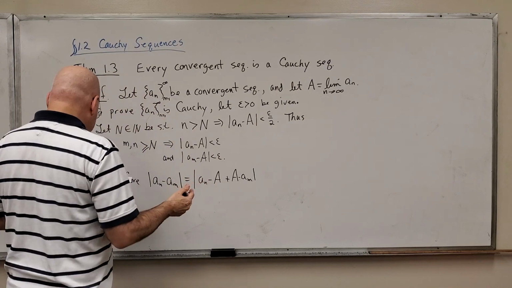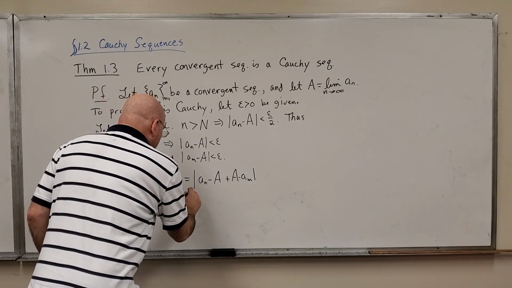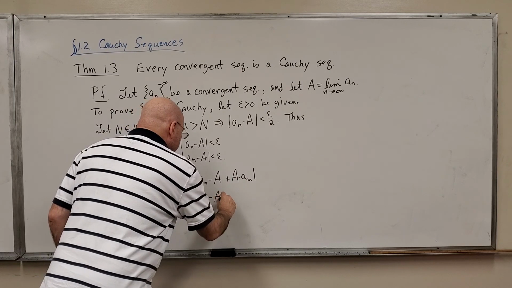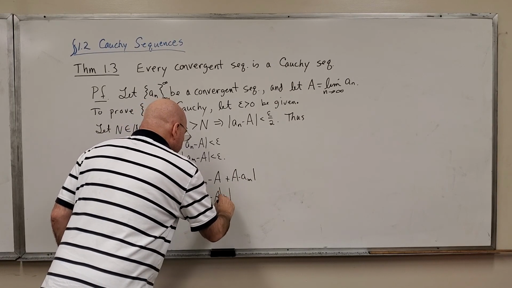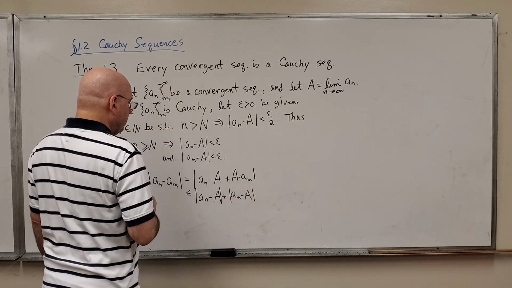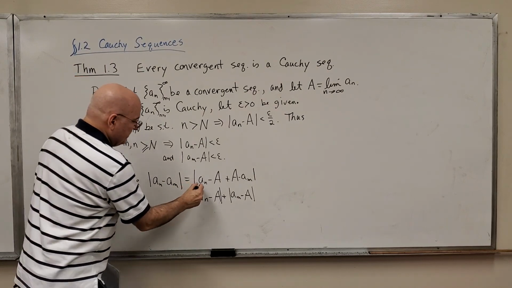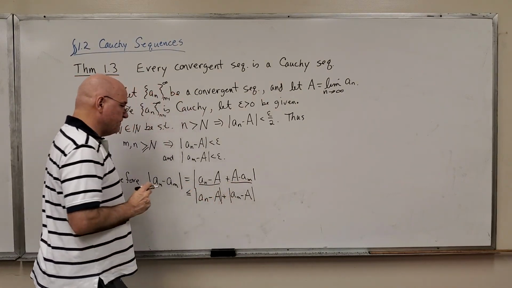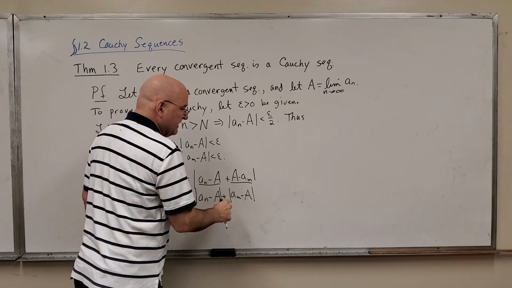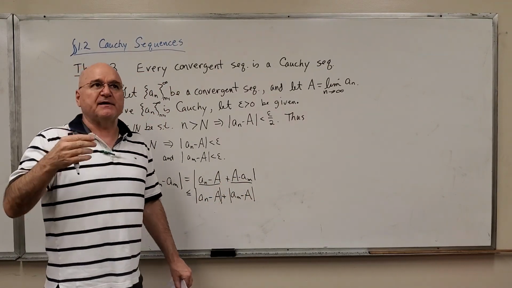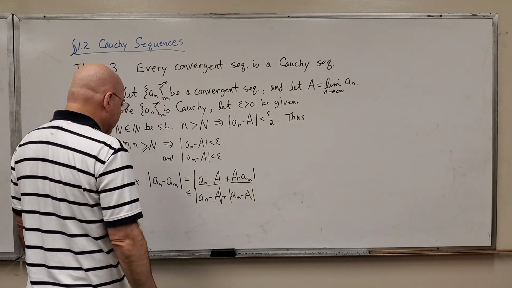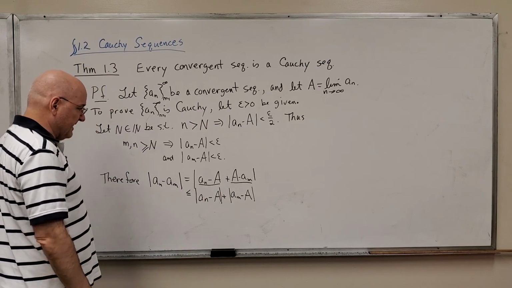And then I'm going to use the next step, I'm going to use the triangle inequality. It says this. That's the triangle inequality using this term and this term. Now you might notice I reversed it, A minus A sub m became A sub m minus A, but that doesn't change anything. Just the property of absolute values allows us to make that. So the triangle inequality is why I did that step.